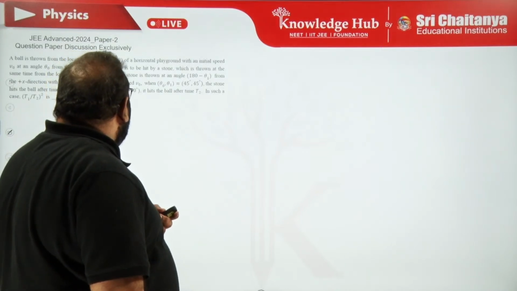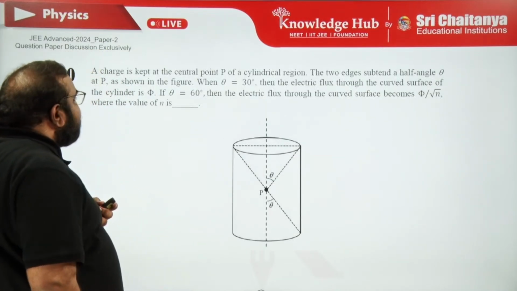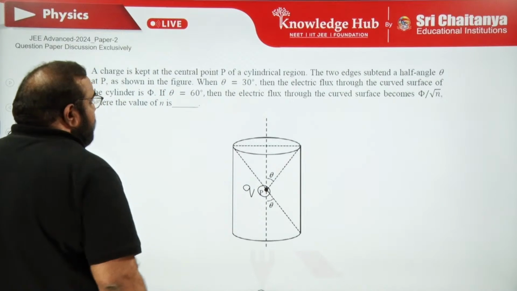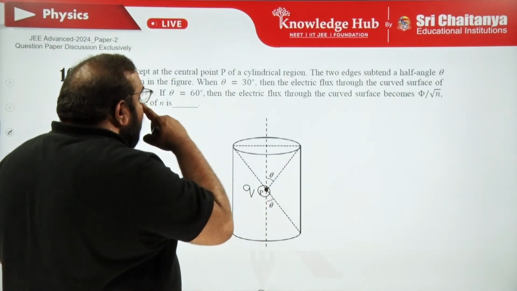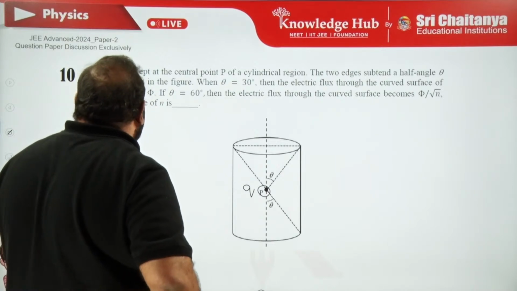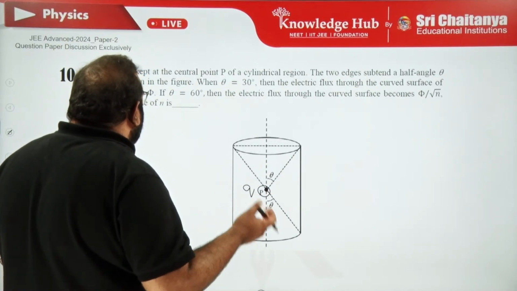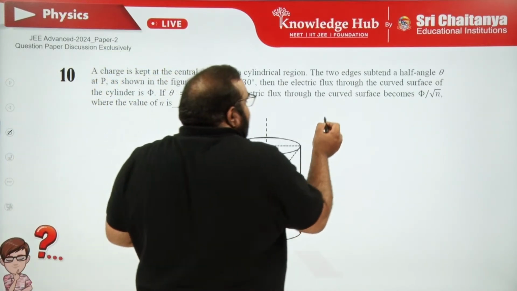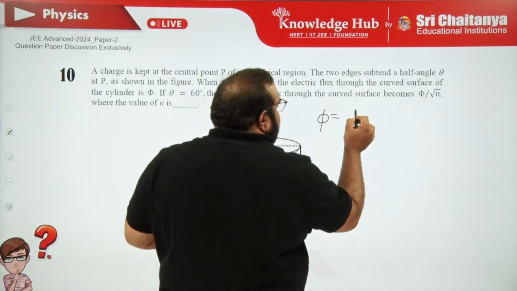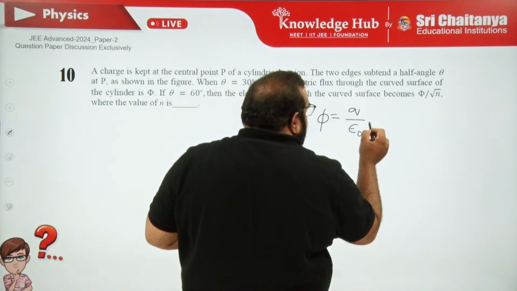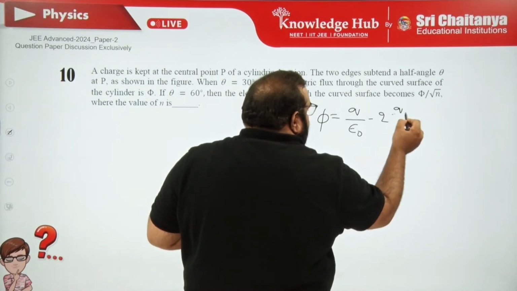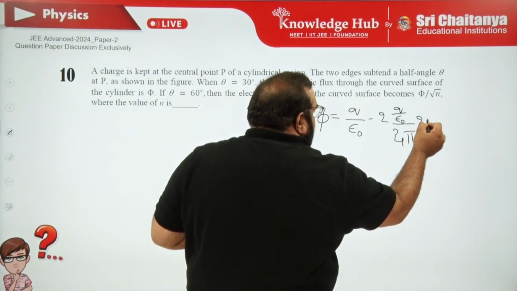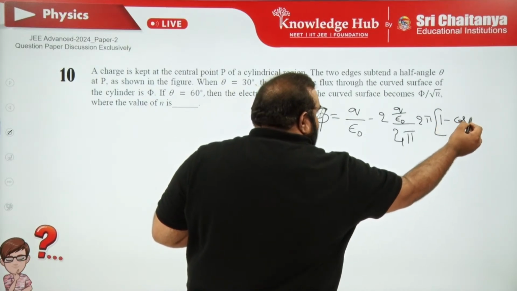Next, 10th question. A charge Q is kept at a central point P of a cylindrical region. The two edges subtend a half angle theta, as shown in the figure. Theta is 30 in one case, theta is 60 in the other. Phi and phi by root n. Remember this case: the flux related to the curved surface is Q upon epsilon naught minus 2 into Q upon epsilon naught by 4 pi into 2 pi here into 1 minus cos theta.